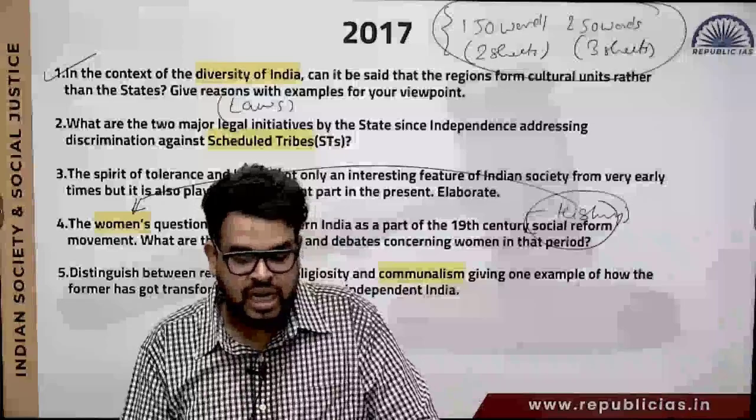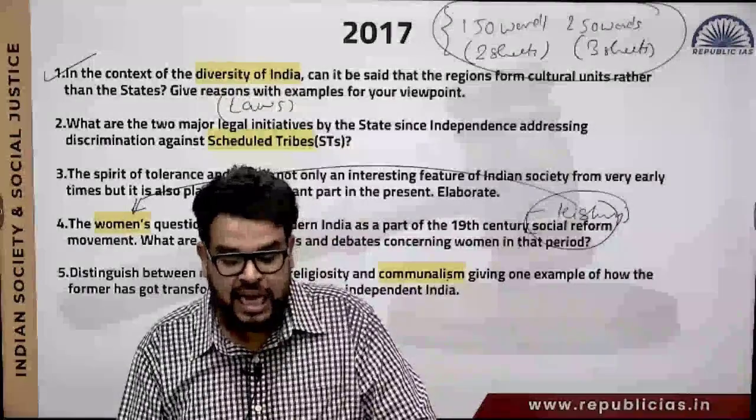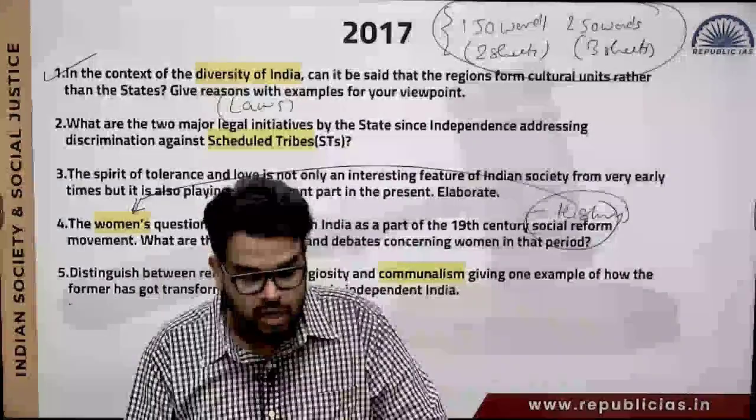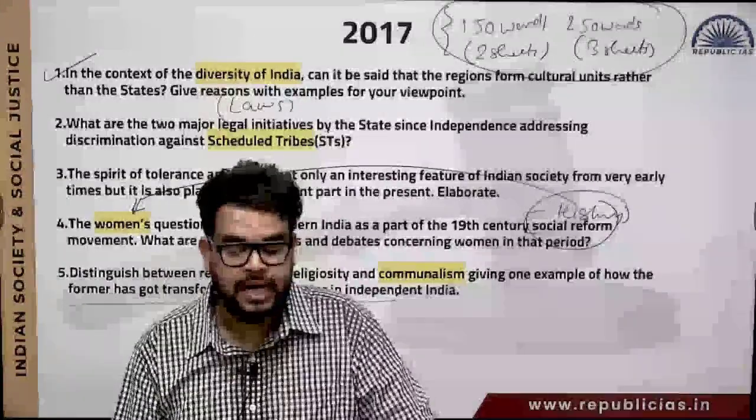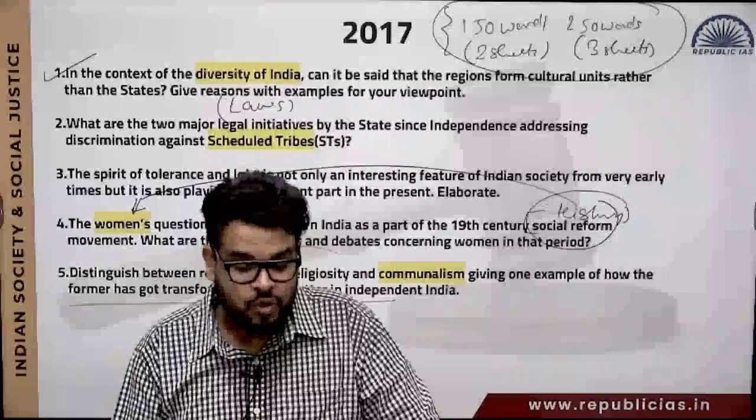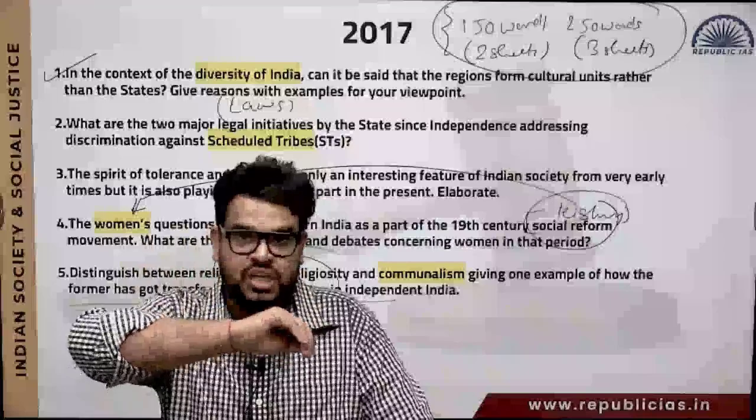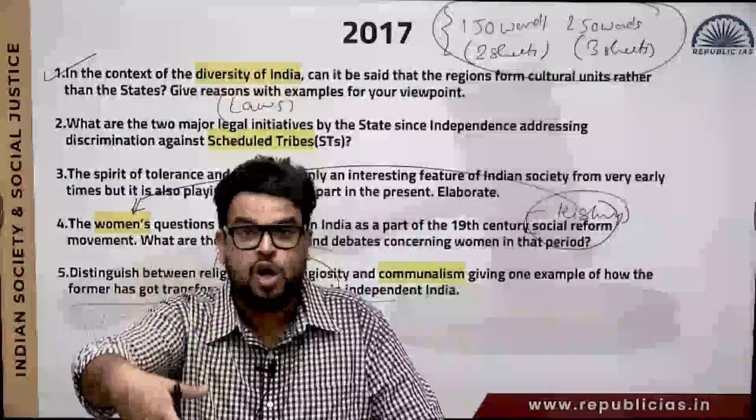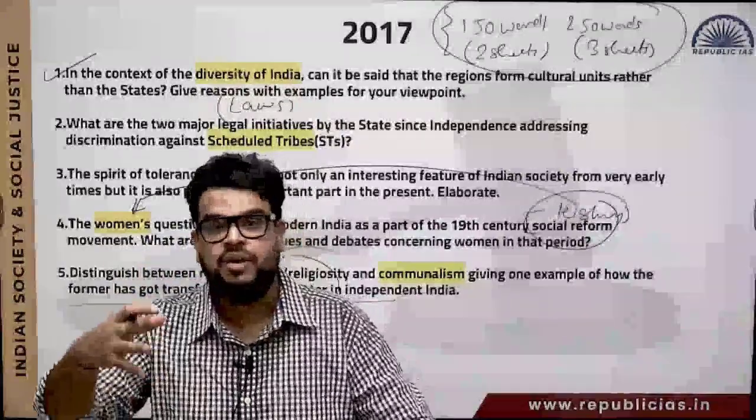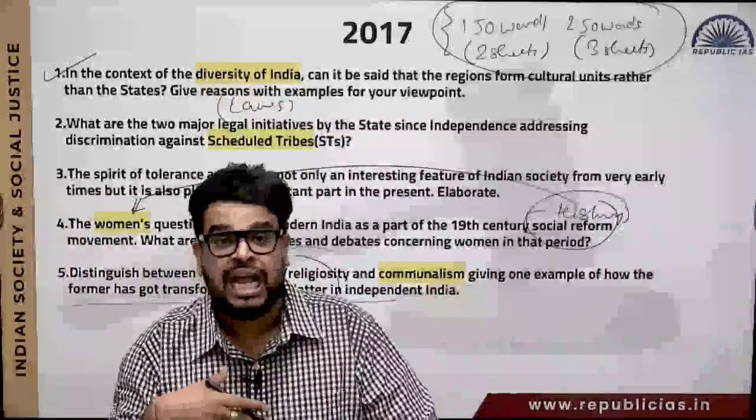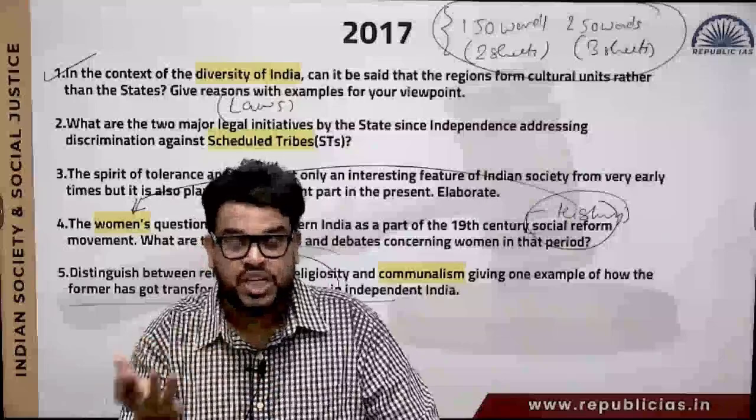Distinguish between religiousness or religiosity and communalism, giving one example how the former has got transformed into the latter in independent India. So here you have Article 25. Article 25 is right to religion. Now, if you have a lot of people exercising right to religion, you're trying to form a community out of it, that is giving birth to this idea of communalism. So how you need to distinguish it?